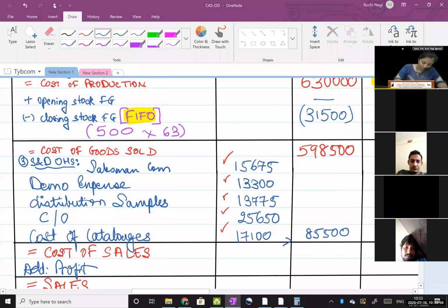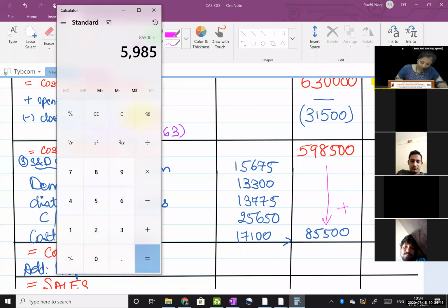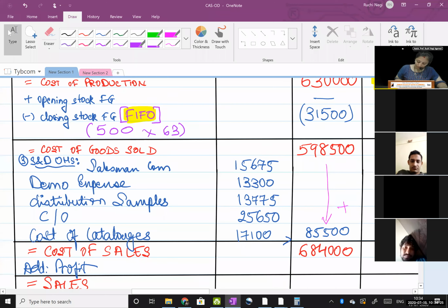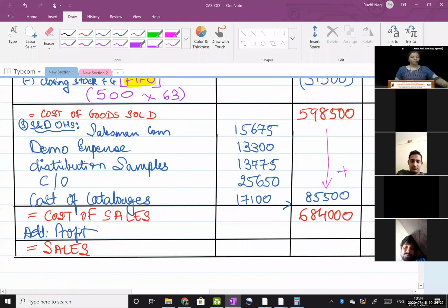Then outer column total with the previous column. 85,500 plus 5,98,500, 6,84,000. Okay.